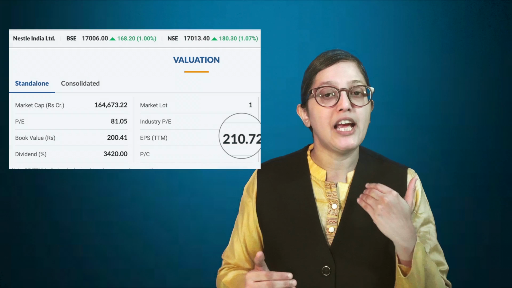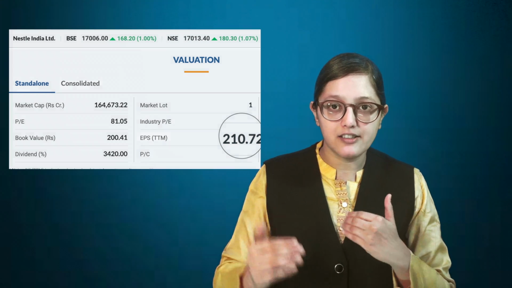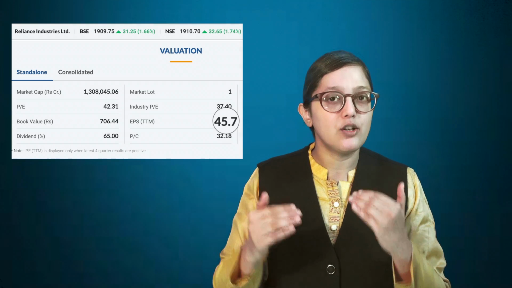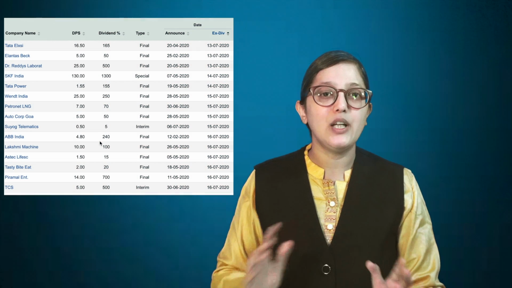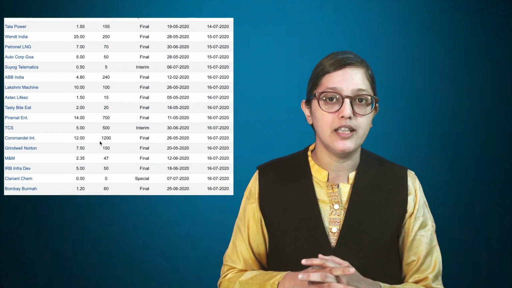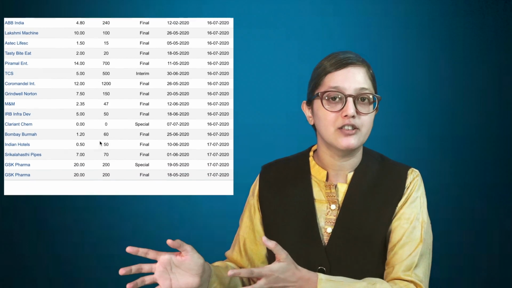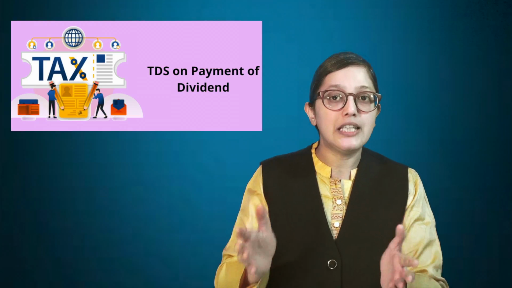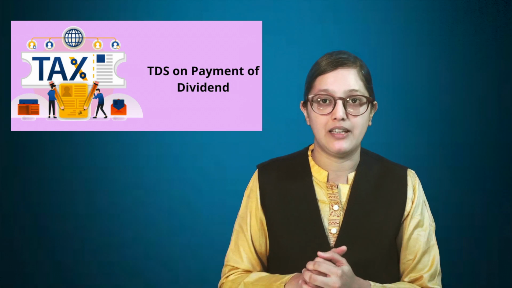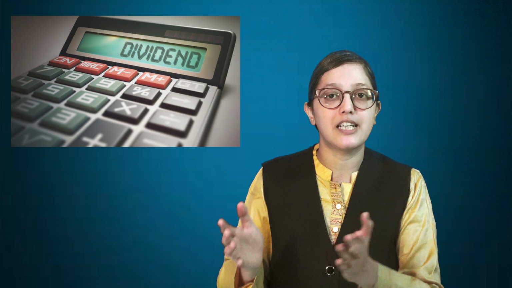For those companies who pay heavy dividends like Nestle, you will find that their reserves do not rise substantially because they are paying out the dividends. Whereas in case of profitable companies which reinvest their profit like Reliance, they do not pay heavy dividends, they reinvest their profit. You will find that their reserves will show an upward trend. So reserves should be either stable or should show an upward trend. Now please note that in 2020, due to the change in the dividend taxation policy, many companies have paid heavy dividends. So during that year, even if you see that there is a drop in the revenues, you don't need to panic because it may be because of the heavy dividends that have been paid out in that year.